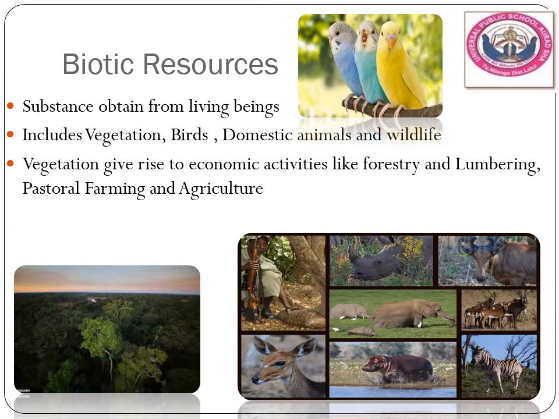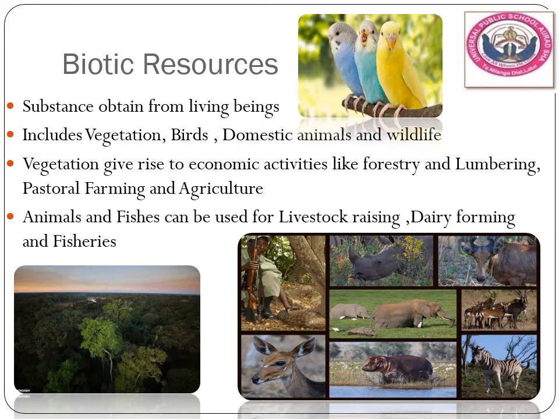If there is forestry, you have different raw materials from the forest. Then you have the different types of agriculture and farming technologies. And animals and birds can be used as resources. Animals and fishes can be used for livestock raising, dairy farming and fisheries.